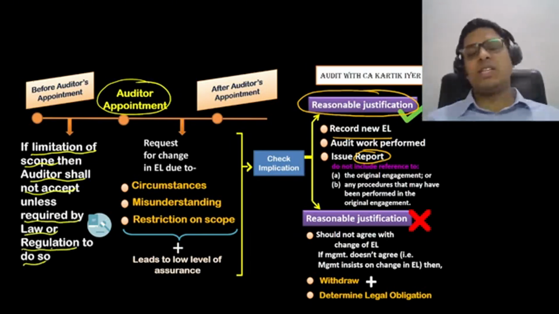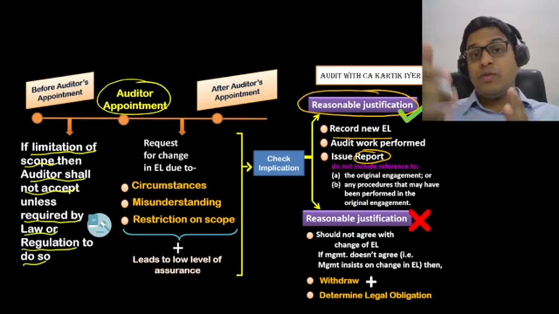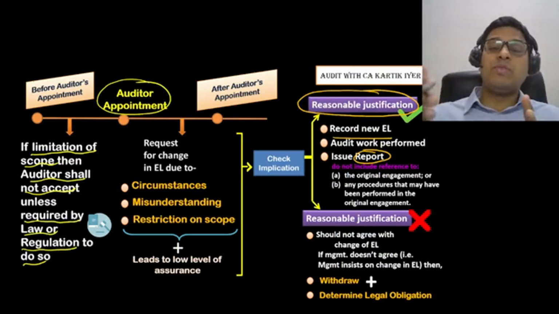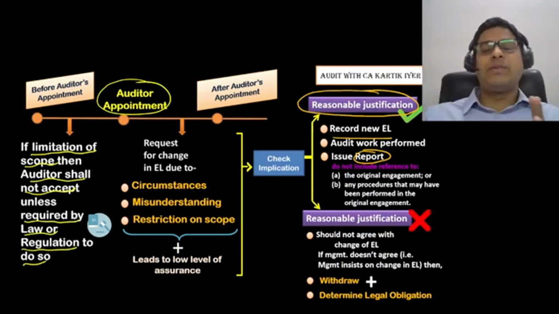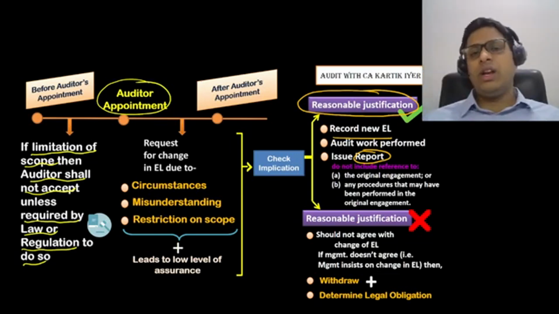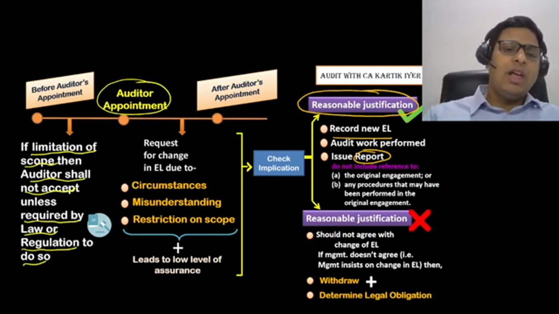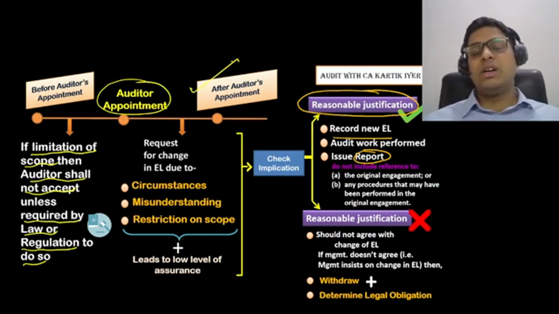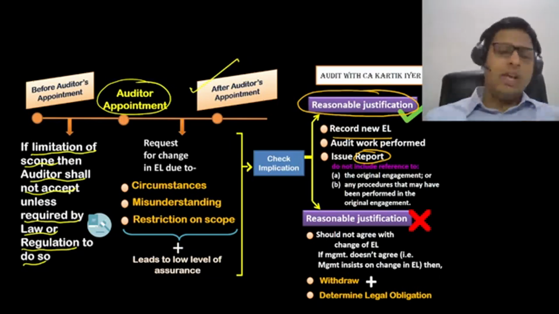So normally, if there is a limitation of scope that the client imposes on the auditor before the audit work starts, or before signing up with the client, you should not accept the engagement. And if it is required by law, if law is allowing it or if any regulation is allowing it, then you can go forward and you can take up the client's work after following the required legal procedures. Okay. Next, after the auditor's appointment, the client is putting some restrictions on the auditor's work. Then the auditor should request for change in the engagement letter due to any circumstances, misunderstanding, or restriction on scope.